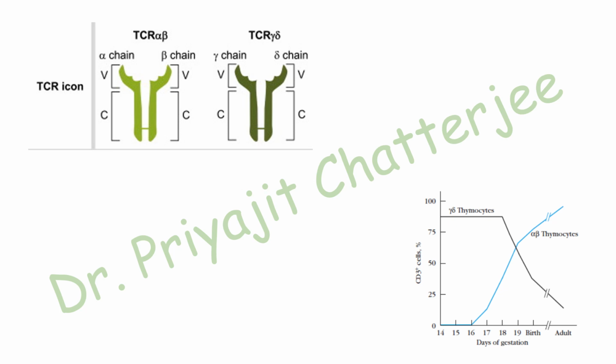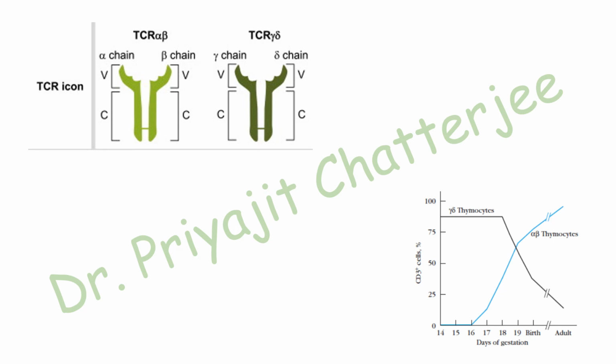TCR beta chain is rearranged firstly, and it is followed by the alpha chain gene rearrangement. After the rearrangement of both alpha and beta chain, mature TCR alpha beta is formed. But there is another possibility to form TCR gamma and delta, which is less prevalent. Thymocytes can express either TCR alpha beta or TCR gamma delta receptors, and vertebrates generate two broad categories of T cells: those that express TCR alpha and beta receptor chains, and those that express TCR gamma and delta receptor chains.